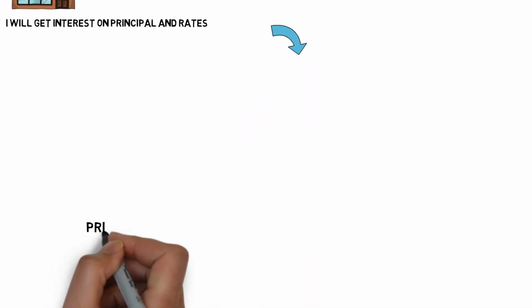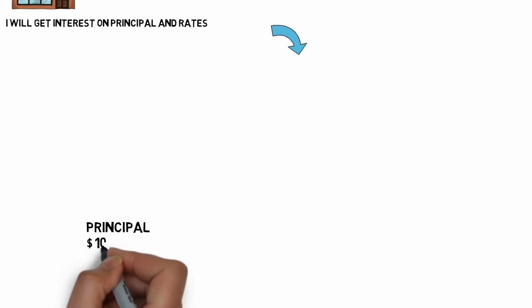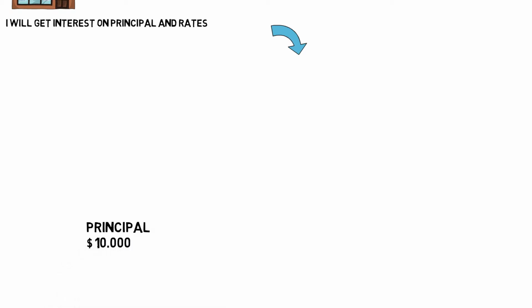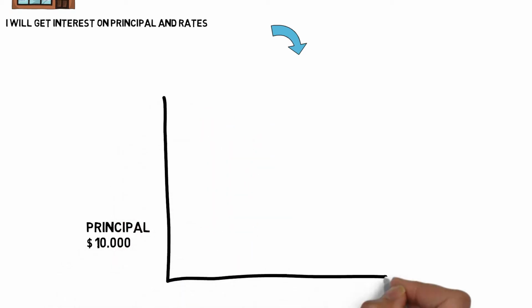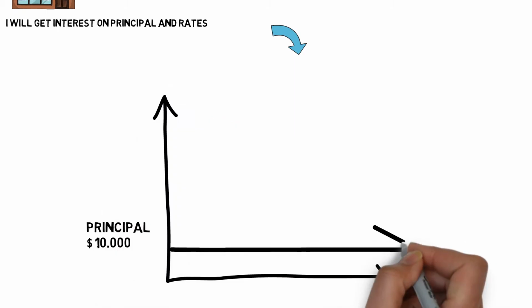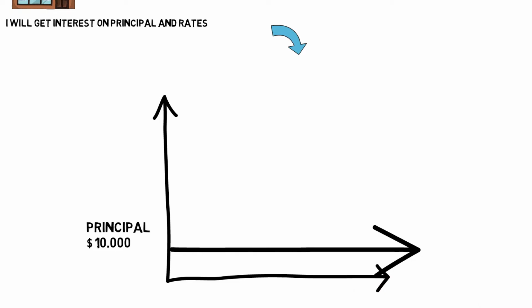Now with compound interest. Again, I bring my principal of $10,000 to the bank and say, here my $10,000. I don't want simple interest on it. I want compound interest. So the bank says, all right, we give you compound interest, and they say, we give you again 5%.